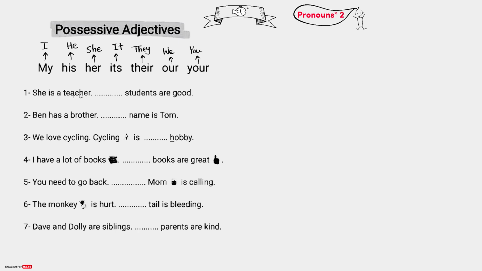She is a teacher. Blank students are good. Which adjective should we use here? Well, we need to see the subject it refers to. She. She takes her, so her. She is a teacher. Her students are good.